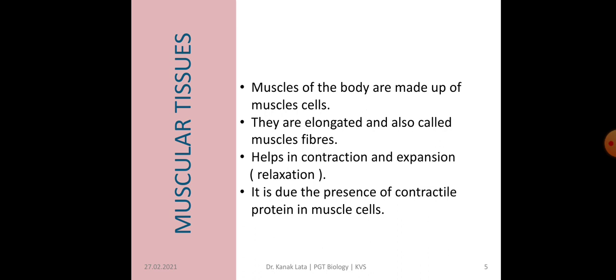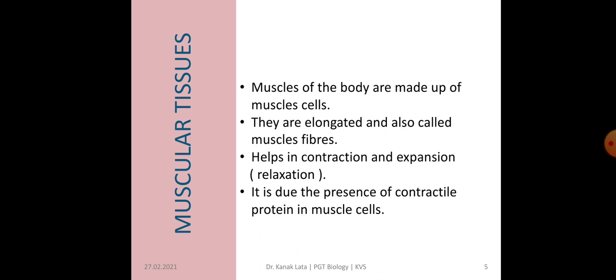Now we will discuss another type of animal tissue, that is muscular tissues. Muscular tissues are present in the muscles of the body. Means muscles of the body are made up of muscle cells and this group of muscle cells is called muscular tissue. These muscle cells are elongated and they are also called muscle fibers.